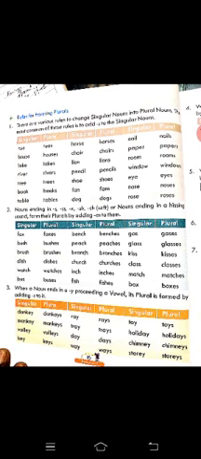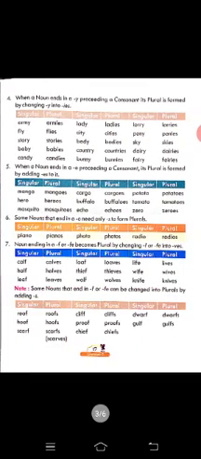When a noun ends in y preceded by a consonant, its plural is formed by changing y into ies. In this case, y will transform into ies.